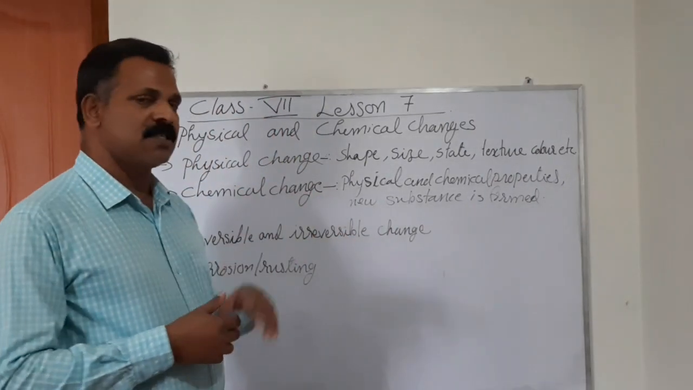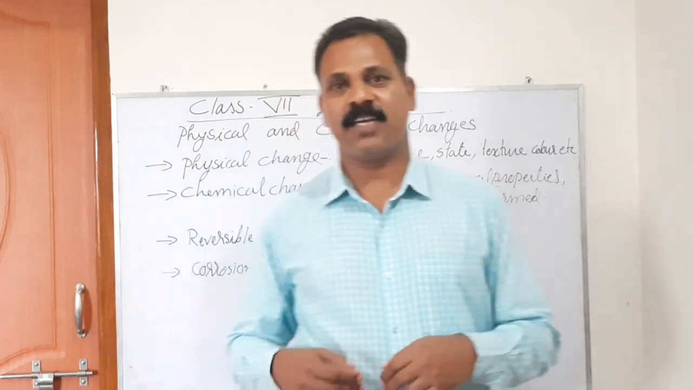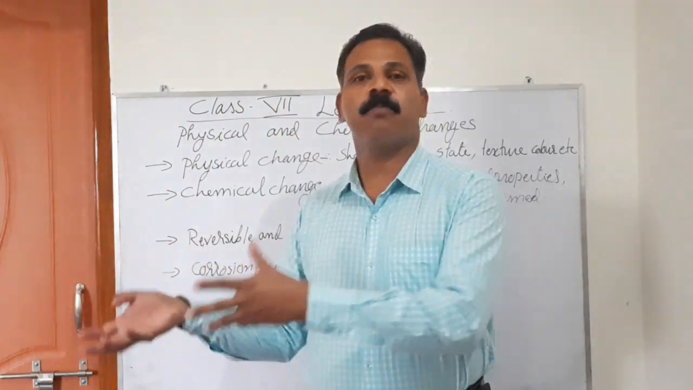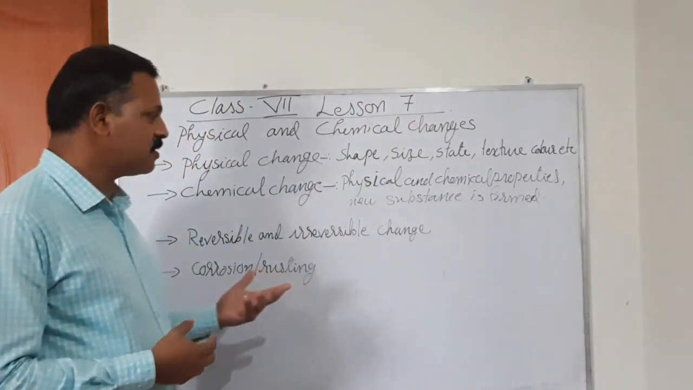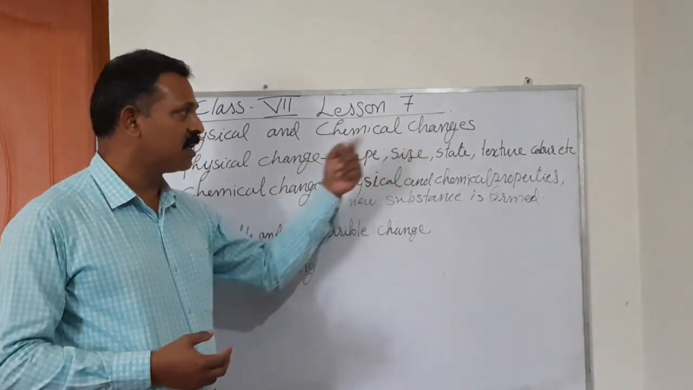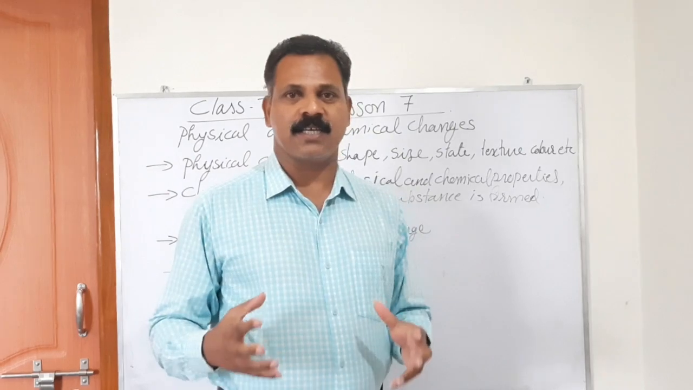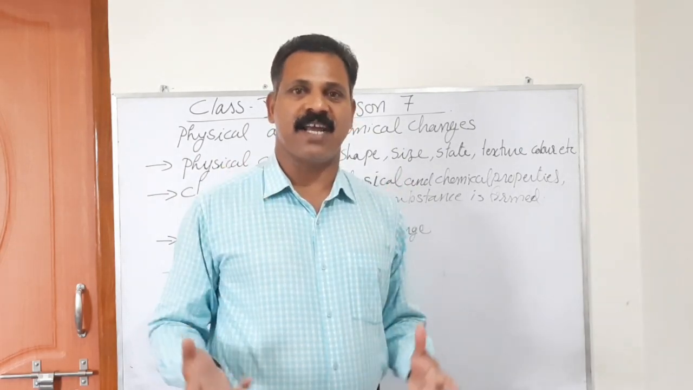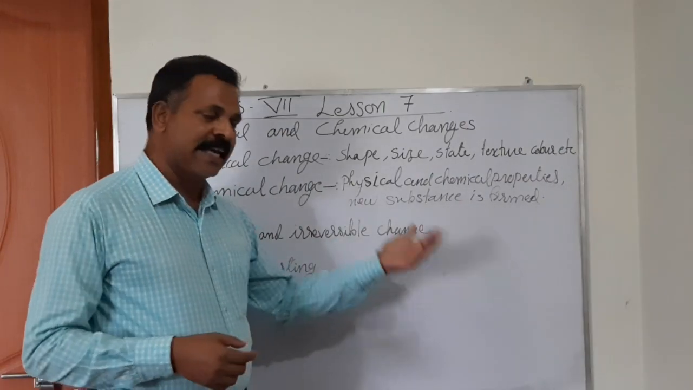But irreversible change means once a substance is changed into a new form, a new property, it cannot be brought back to the previous state. That is called an irreversible change. Come back to the example that we learned when we burn a paper. After burning the paper, it turns into ash, it turns into carbon. Can you bring back that ash again into paper?